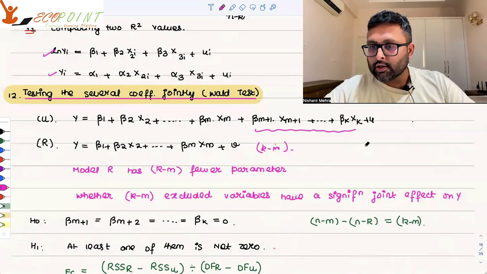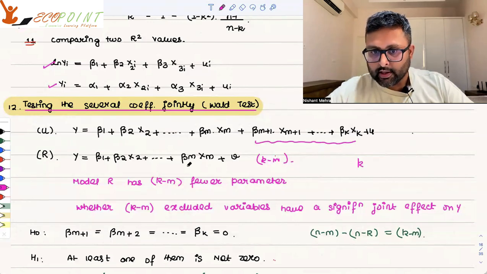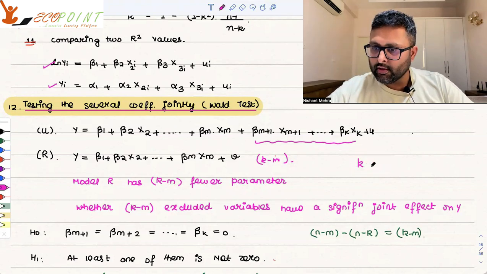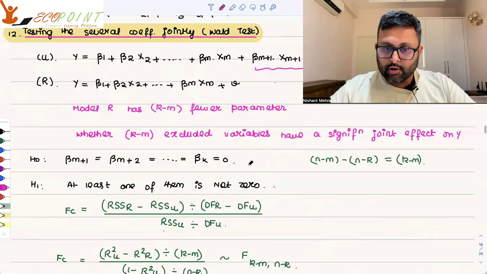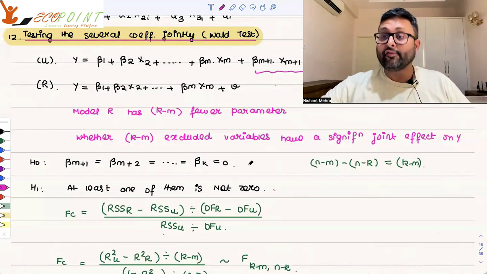How do you know this? In the unrestricted model, you have how many parameters? K parameters. In restricted model, you have how many parameters? M parameters. So what is left out? K minus m. You with me? So K minus m, okay. You are going to check whether these left out variables are significantly affecting or not.